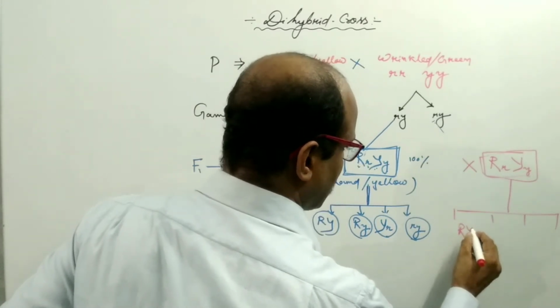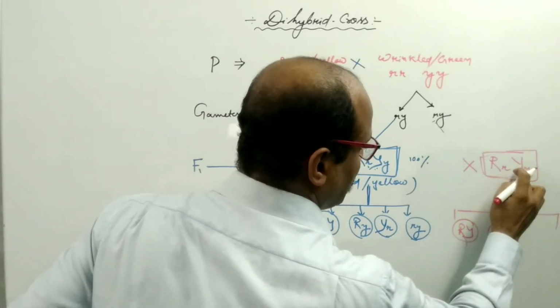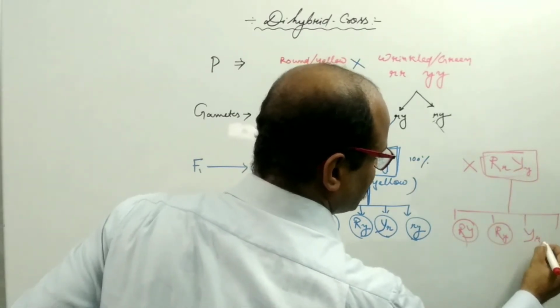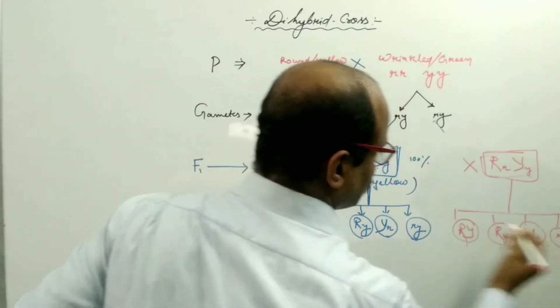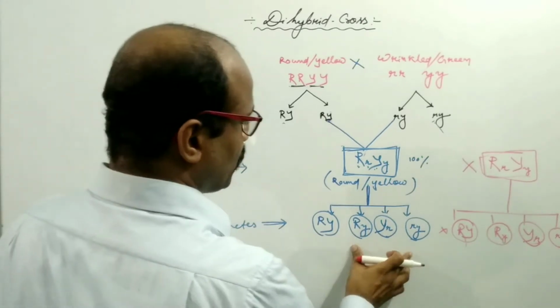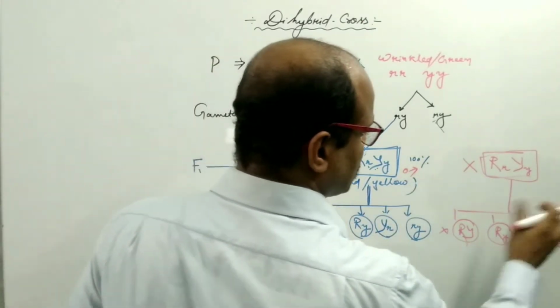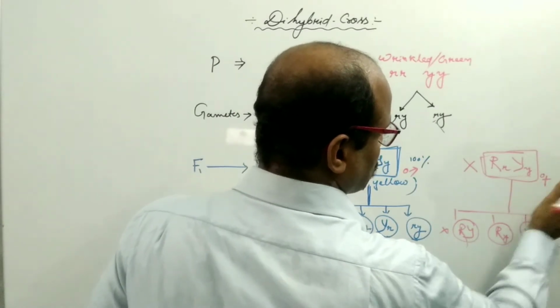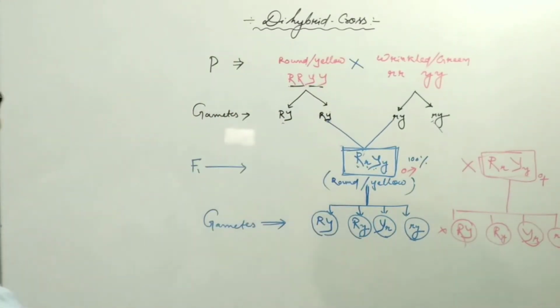gametes: capital R capital Y, capital R small y, capital Y small r, and small r small y. So there are four types of gametes. Suppose these four types of gametes come from the father, and these four types of gametes come from the mother, the female individual.